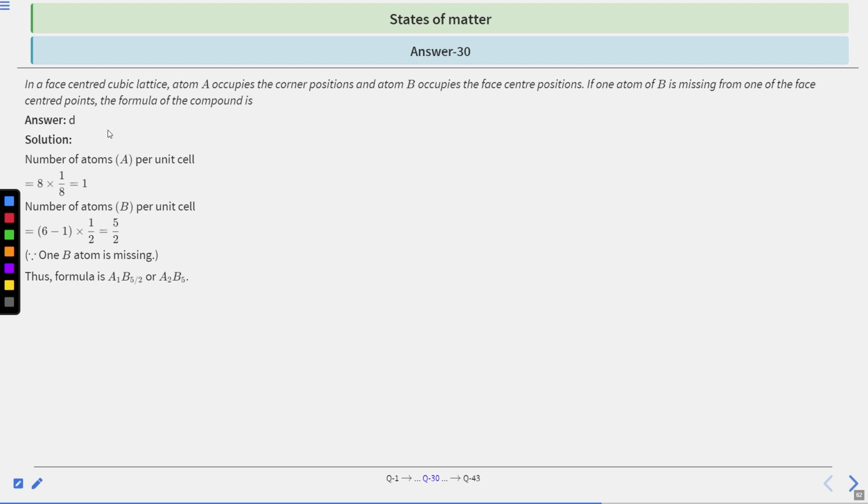Okay. So the correct answer is option number D. The number of atoms of A per unit cell will be 8 multiplied by 1 by 8, that is 1. And the number of atoms of B per unit cell will be 6 minus 1 multiplied by half, that is 5 by 2. Since one atom of B is missing, the formula will be A1 B 5/2 or A2 B5. Hence, option D is the correct answer.